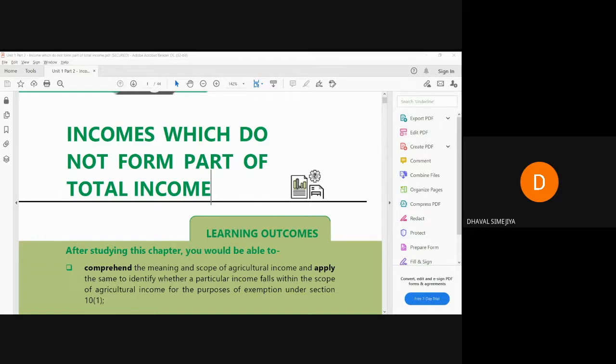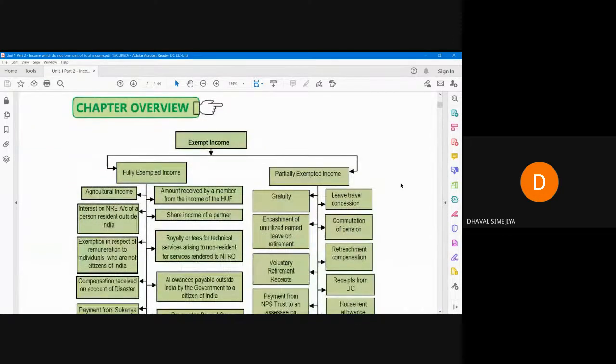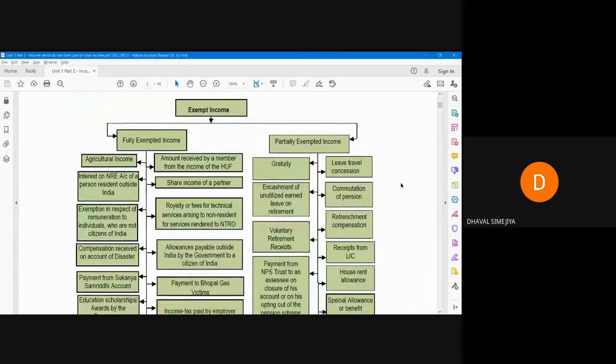And clubbing provisions, set off carry forward, this will form part of your total income. But in this chapter, we are going to learn the income which is not part of your total income. This will be your exempt income, fully exempt income or partially exempt income, partly taxable, partly exempt. Okay, partly taxable, partly exempt.